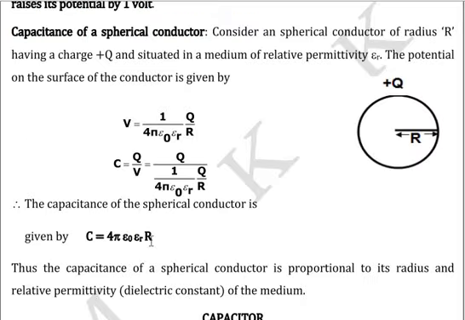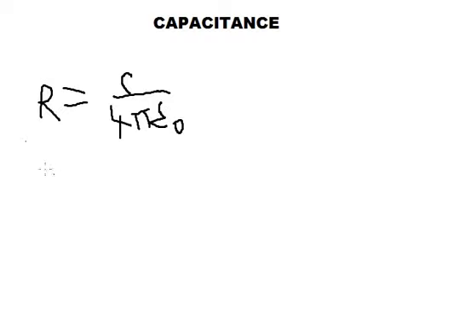So in order to do that, see from this expression, r will be C by 4 pi epsilon naught. So if I want to calculate r, it will be equal to C by 4 pi epsilon naught. Already it has been said that the spherical conductor should have a capacitance of 1 farad.